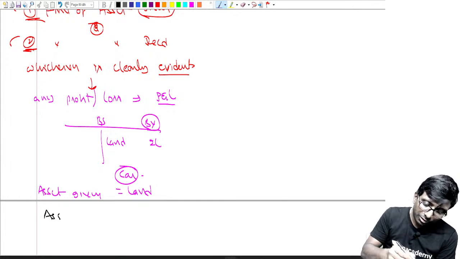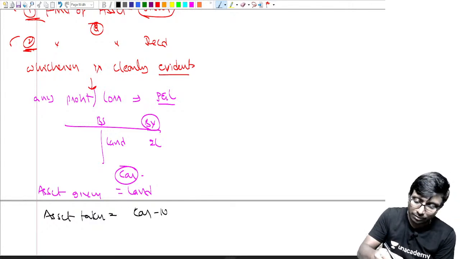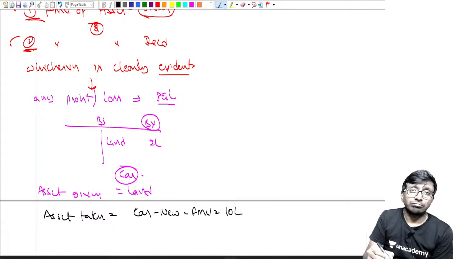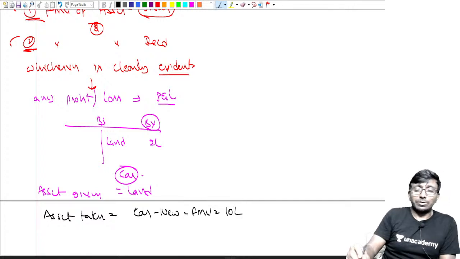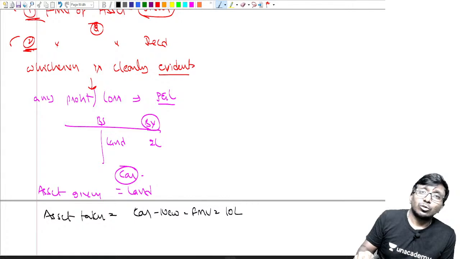Next, asset received. Asset received is equal to a brand new car. What is the fair market value of the car? The fair market value of the car is equal to 10 lakhs, sir. I asked 2-3 showrooms, and everybody told approximately the same. Maybe 5,000 or 10,000 rupees different, otherwise the same.